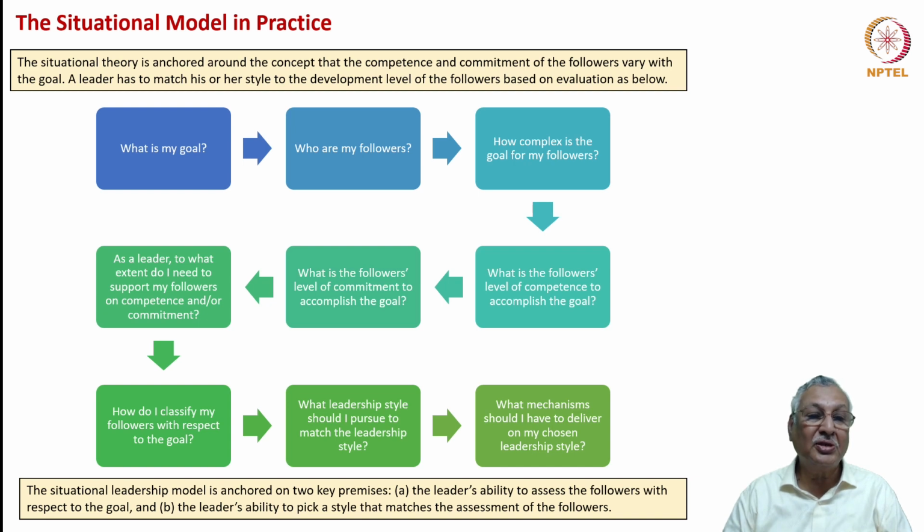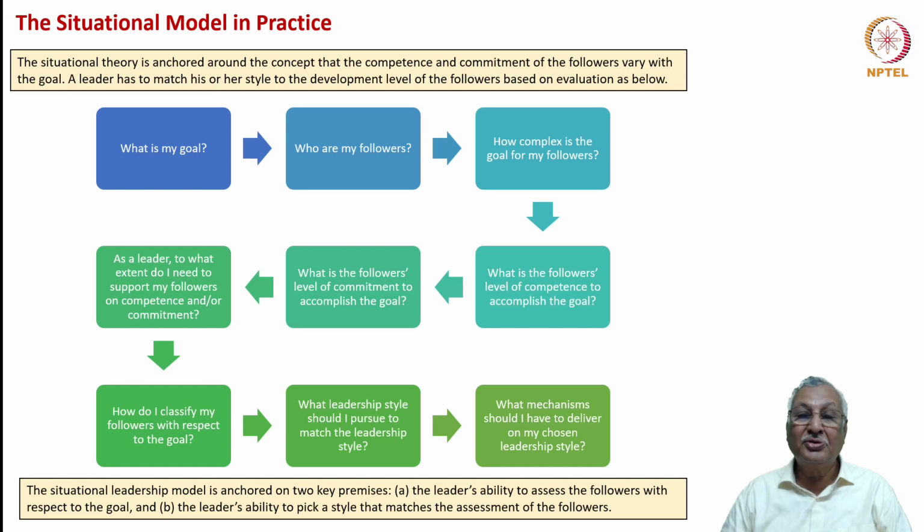Then he questions himself, as a leader, to what extent do I need to support my followers on competence and or commitment? Given that, how do I classify my followers with respect to the goal? That is where the competency and commitment classification comes, D1 to D4. And therefore, what leadership style should I pursue to match the leadership style that is required for the followers?